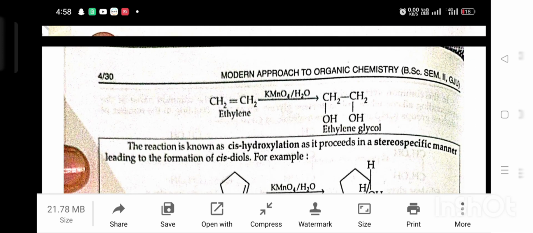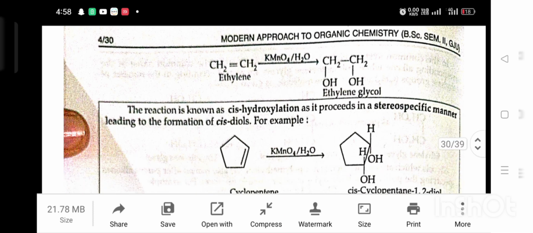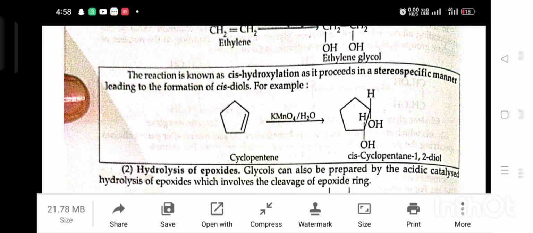Ethylene in the presence of KMnO4 and water gives ethylene glycol. The reaction is known as cis hydroxylation as it proceeds in a stereospecific manner leading to the formation of a cis diol. For example, cyclopentene in the presence of KMnO4 and water gives cis cyclopentane 1,2-diol.